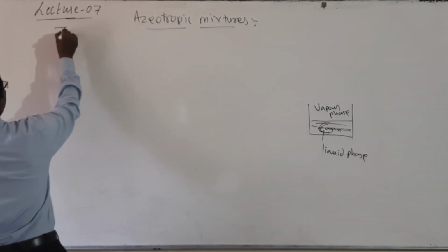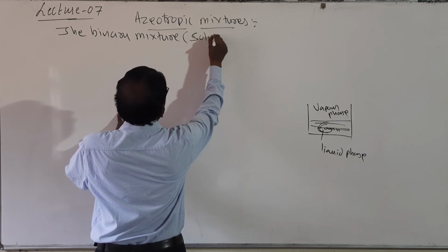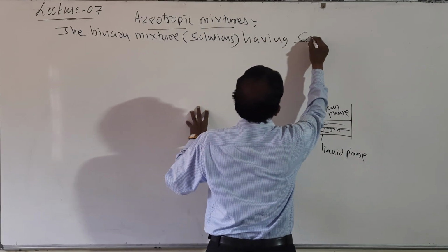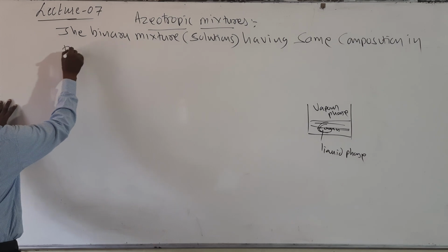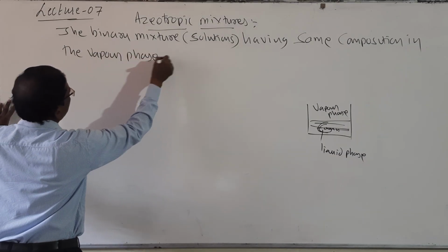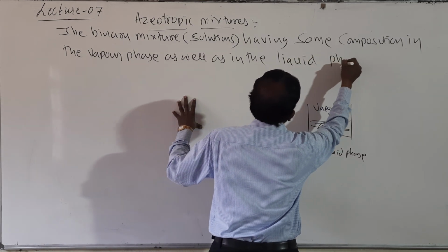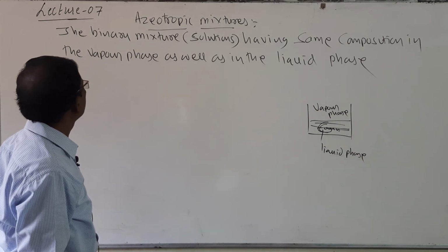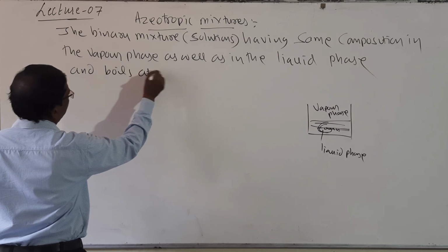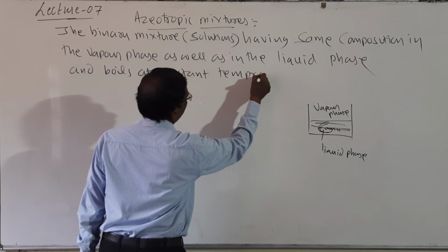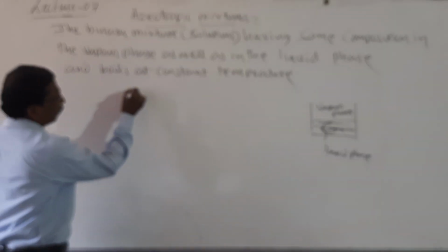So the binary mixtures or solutions having the same composition in the vapor phase as well as in the liquid phase, and boiling at constant temperature, are called azeotropic mixtures. Or there is another definition.